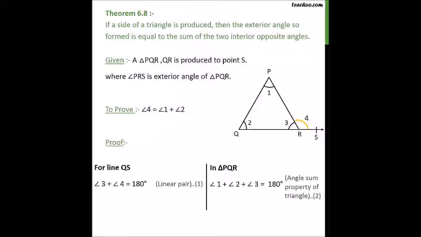There is angle 3 in both of the equations. Now subtract angle 3 from both of the equations, because that means angle 1 plus angle 2 plus angle 3 is equal to angle 3 plus angle 4. Two things equal to the same thing are equal to each other. So cancel angle 3 from both of the equations, and hence you get angle 4 is equal to angle 1 plus angle 2. Hence proved.